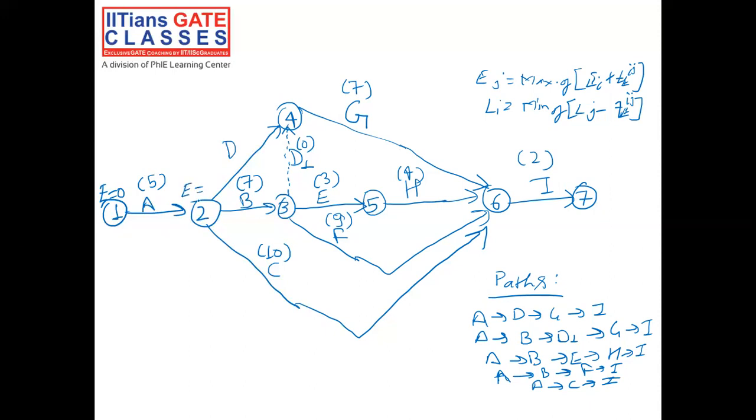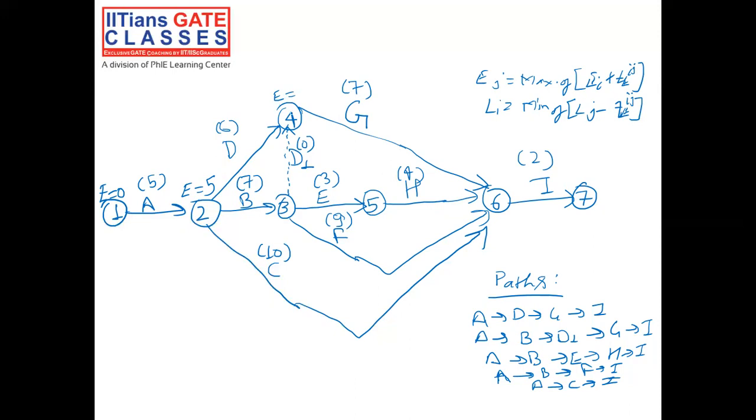Now for event 2, it would be 0 plus 5, that is 5. For event 4, this would be equal to 5 plus activity D. Activity D is taking 6 weeks, so 5 plus 6 is 11.